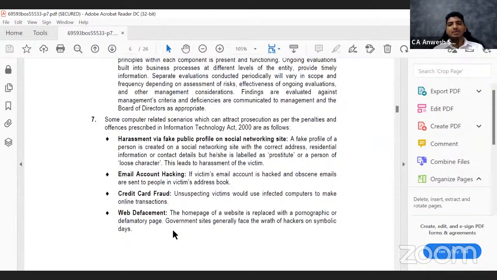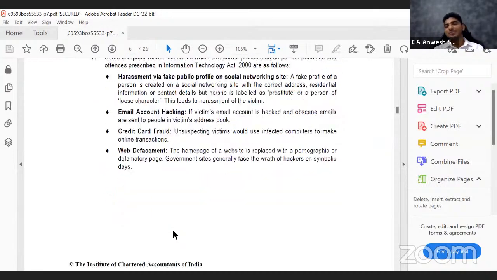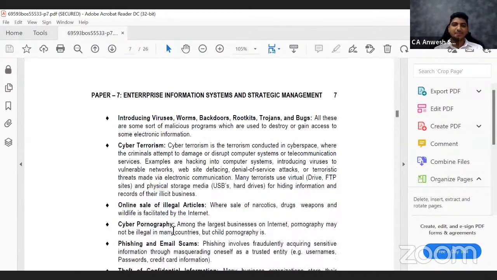It actually happened 2 years back, I believe, with the BJP website. BJP had their own homepage. It was hacked by somebody, and they displayed certain inappropriate content on that website. A couple of days afterwards, even the Congress website was hacked. So web defacement is one of the computer offenses.